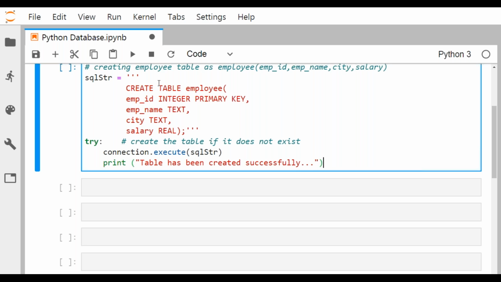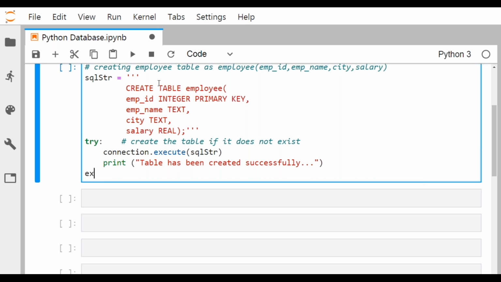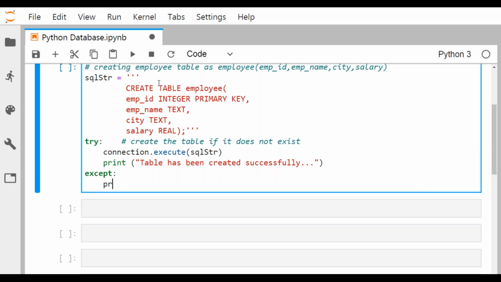Now what we shall do, otherwise you shall go for except, print: table is pre-existing. Table is pre-existing. So you know that the table has been created successfully, otherwise the table will be pre-existing. So that is the exception it will produce, because the same name table cannot be created multiple times.